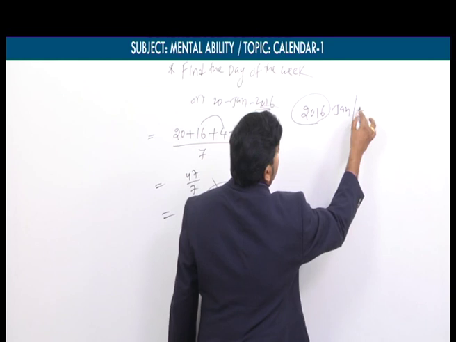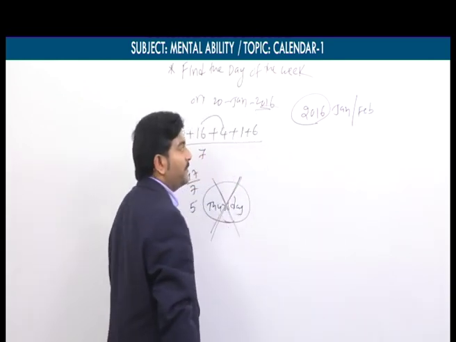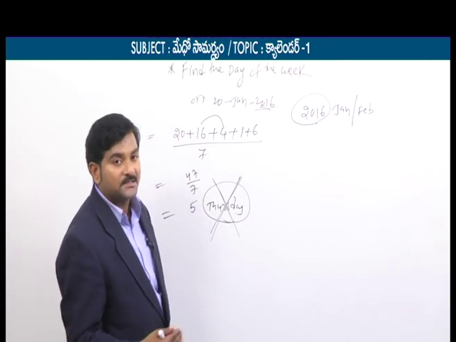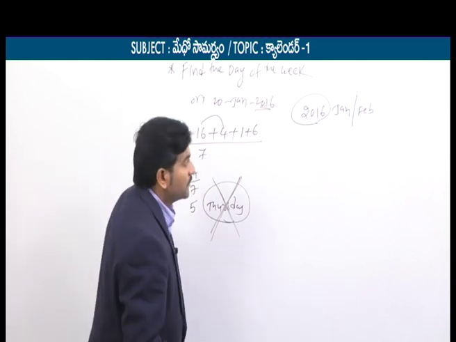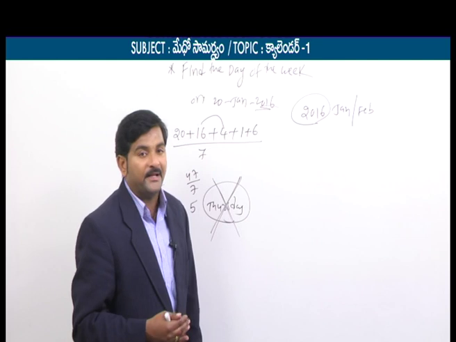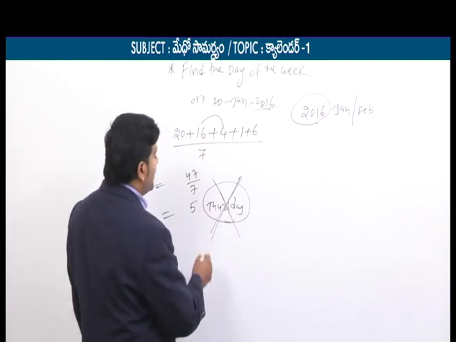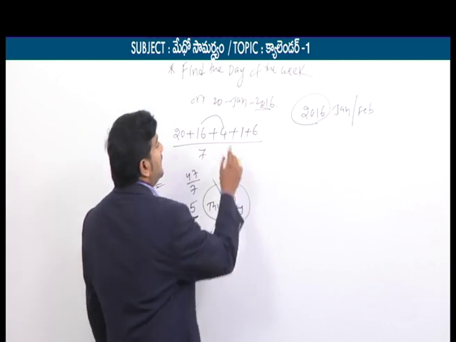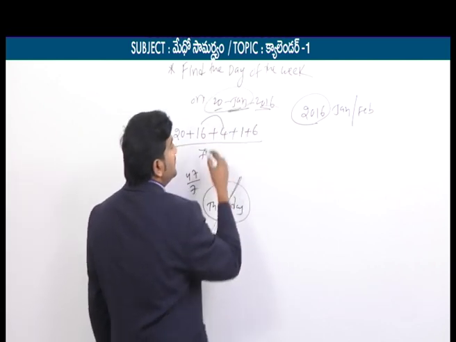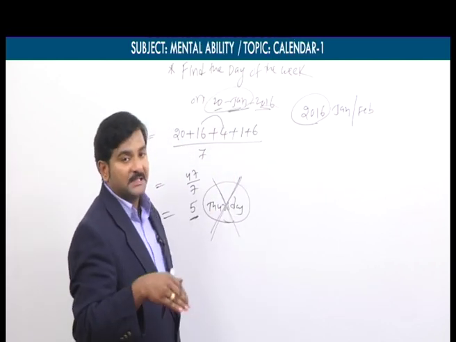I repeat this once again. If the given year is leap year and the given date falls in the month of January and February, now what you have to do? We have to reduce the remainder by 1. So what was the remainder earlier? 5. Now what you have to do? Since the given date is 20th January, 20th January means the day falls in the month of January.